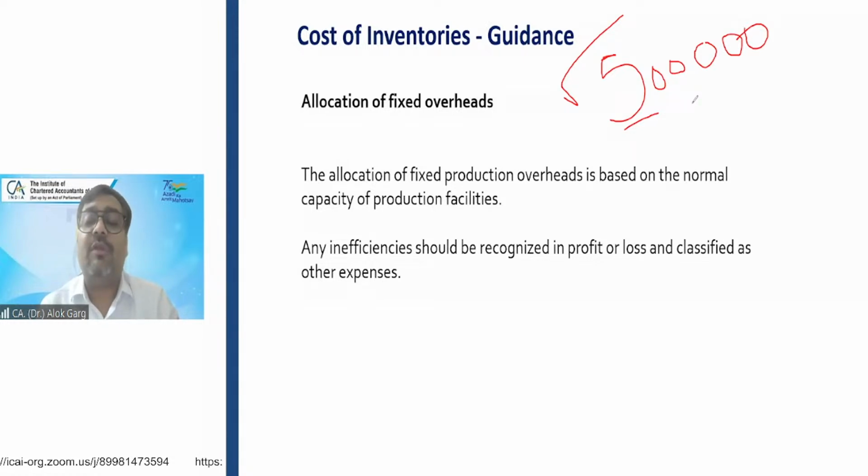So going by the normal production, what is my fixed cost per unit? 5 rupees per unit. 5 lakh divided by 1 lakh is 5 rupees. What is my total output? 50,000. 50,000 multiplied by 5 is 2.5 lakh. But my total cost is 5 lakh rupees. So the remaining 2.5 lakh will be charged to the P&L immediately as an abnormal loss.